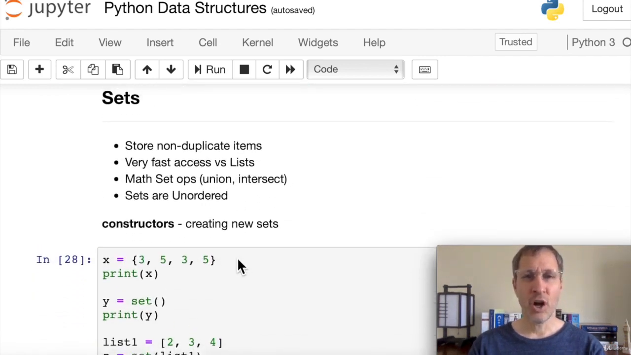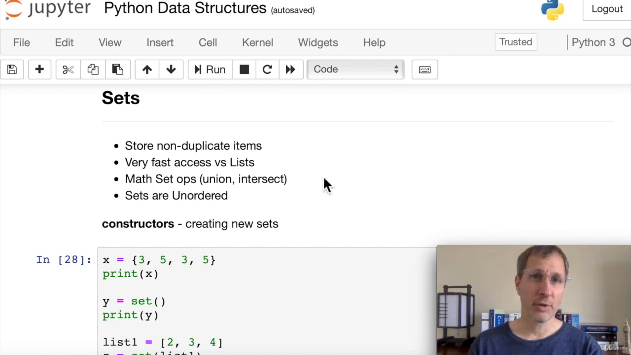Sets store non-duplicate items. So unique items are really what sets are ideal for. You get very fast access compared to lists. And the reason why is when you iterate through a list looking for an item, the only way to do it is to start at the beginning and look at every single item and do a comparison. So if you have 1 billion items in that list, you may have to do 1 billion comparisons to find that item. But in a set, it hashes that item. So it can find it instantly using the hash.